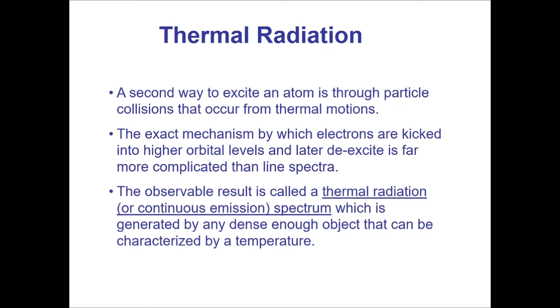The exact mechanism behind that, whereas you have atoms of not just one speed, but a range of speeds, they can collide with other atoms and cause the atoms to emit light. It's kind of complicated. In fact, it's so complicated that an entire new branch of physics had to be created about 100 years ago to explain it, and that's called quantum mechanics. Quantum mechanics is interested in the dealings of atoms, and you need to know exactly what's going on inside of an atom to understand this phenomenon here. So we're not going to get into that, okay?